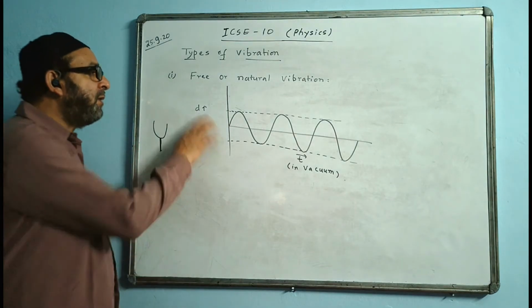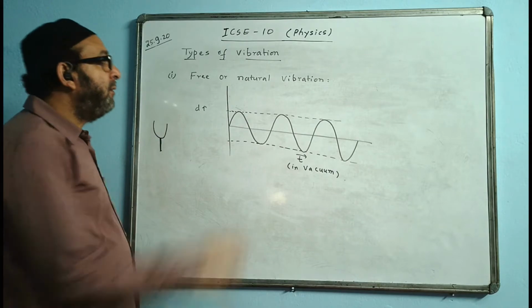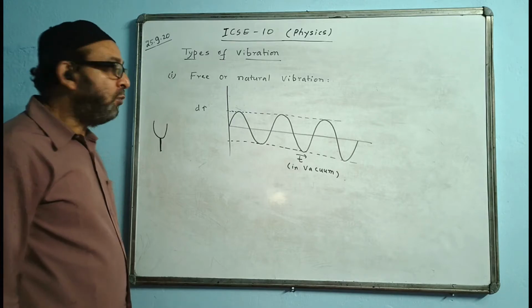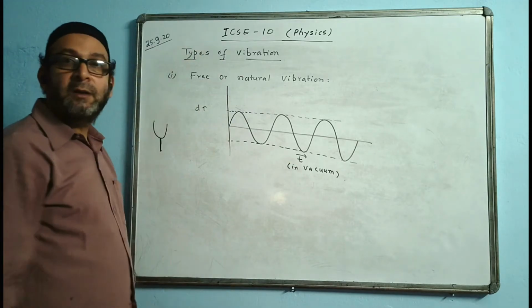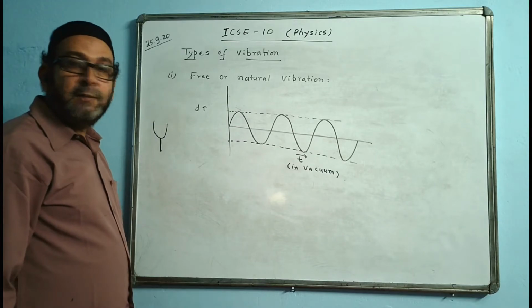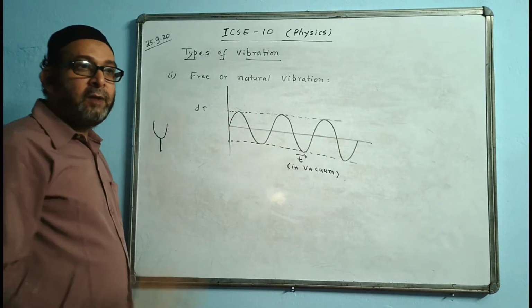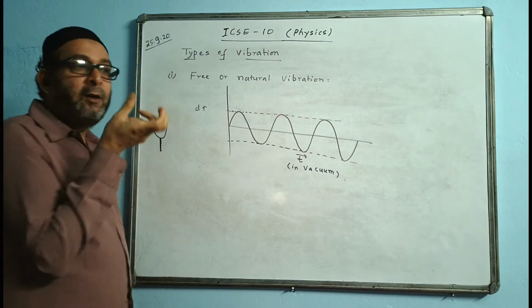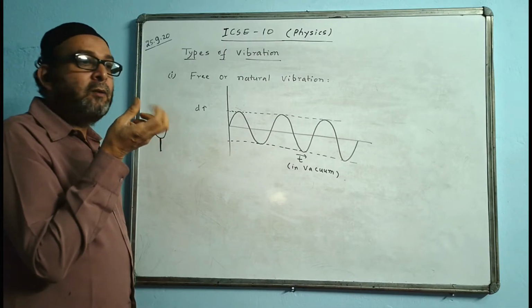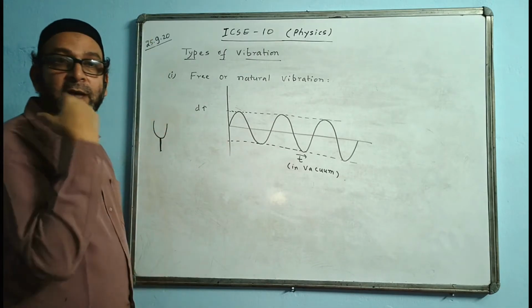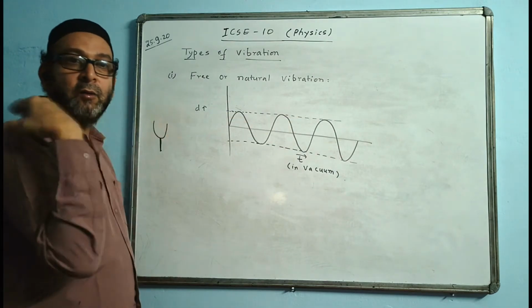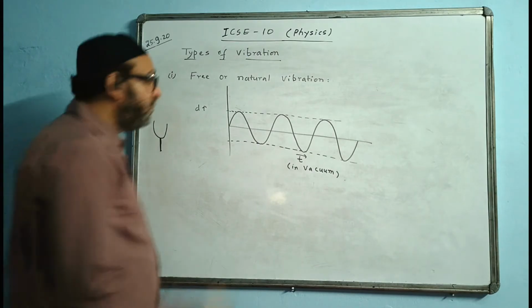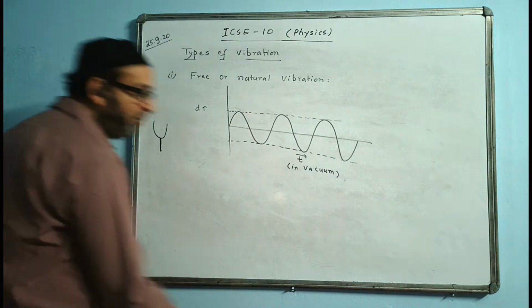Or a question may come: draw the displacement-time graph for a body in natural or free vibration in vacuum, or in space. In space we don't have any medium, there is vacuum, so we draw this graph only. The body will keep on vibrating forever; it will never stop. Take a pendulum and oscillate it in space or in vacuum. It will keep on oscillating on its own, non-stop. So such a vibration is called free or natural vibration.